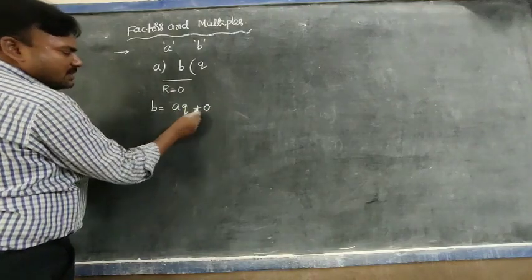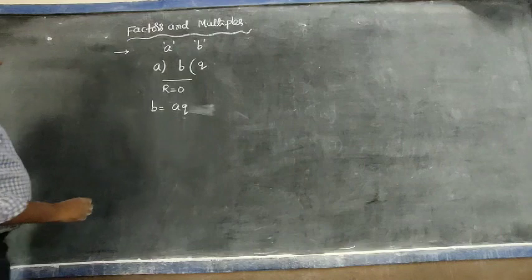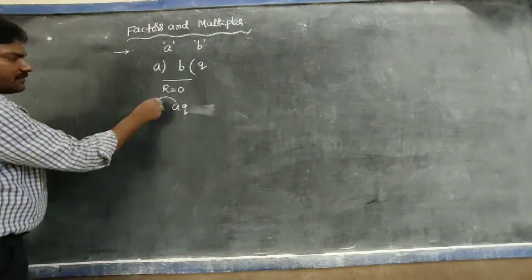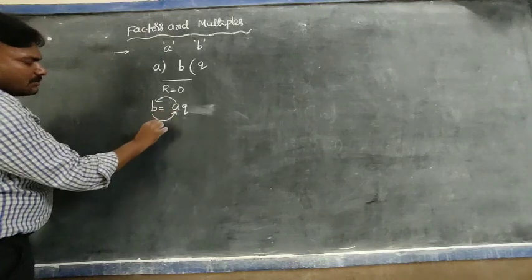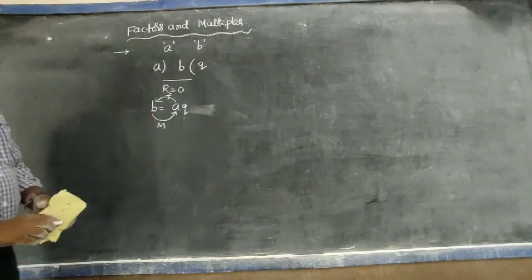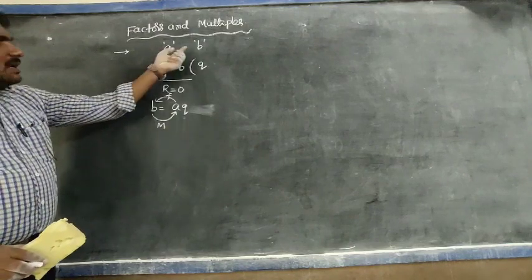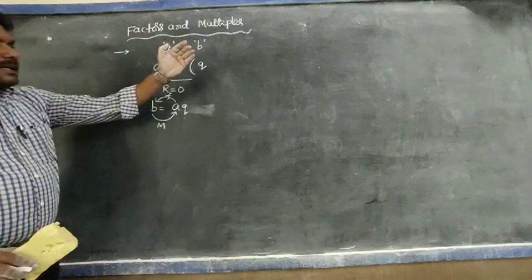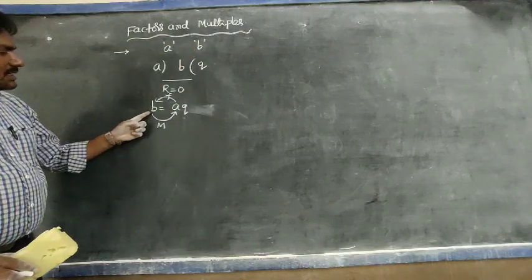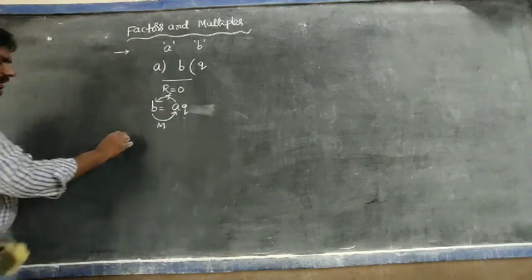Here the remainder is 0, so A is a factor of B and B is a multiple of A. Observe carefully, all of you. If a number A divides another number B exactly, then A is called a factor of B and B is called a multiple of A.